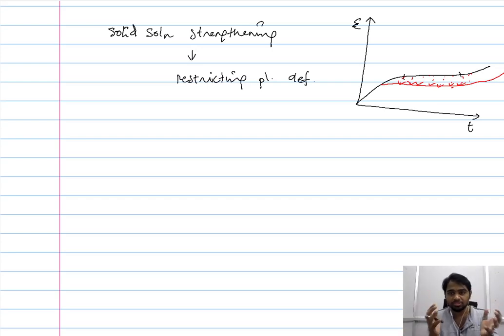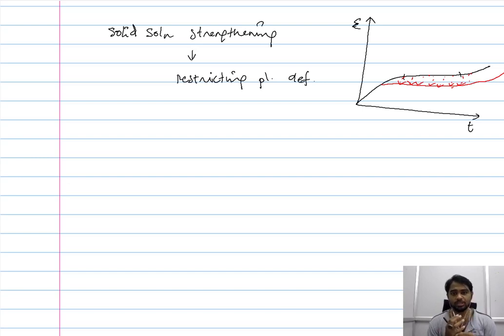So when you reduce the creep rate, when you reduce the plastic deformation exhibited by the material at a given instance within the steady state condition, what you are essentially doing is you are prolonging the duration the material spends in the steady state condition. And when you are prolonging the duration the material spends in the steady state condition, you are essentially increasing the life of the material in an application, because in an application the predominant amount of time the material spends is in the steady state condition. So this is the theoretical underpinning, and based on this we are postulating different ways, or we are considering different approaches using which we can enhance the life of the material.